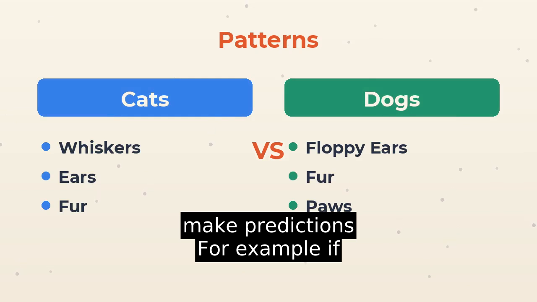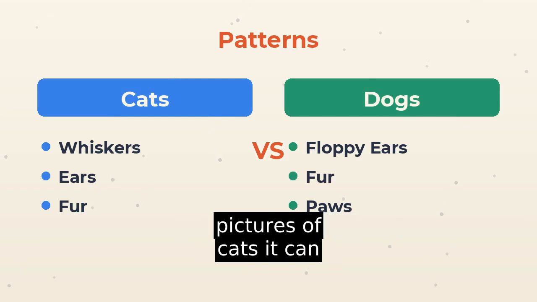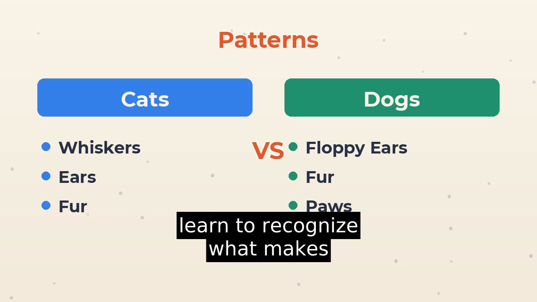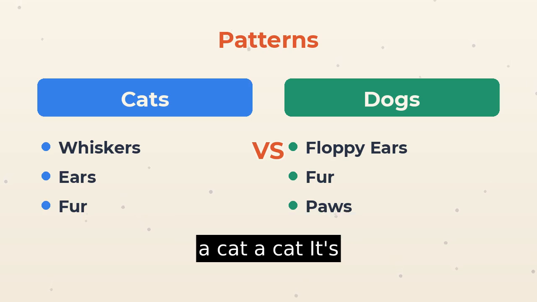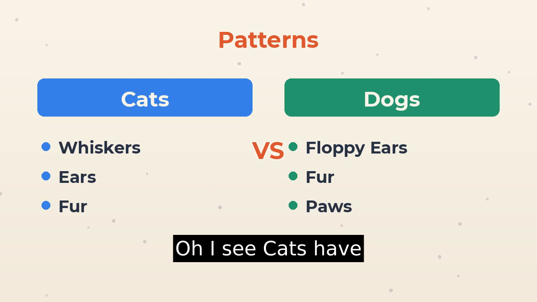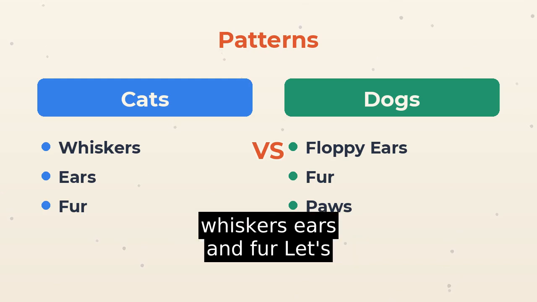For example, if you show a computer 100 pictures of cats, it can learn to recognize what makes a cat a cat. It's like the computer is saying, "Oh, I see. Cats have whiskers, ears, and fur."